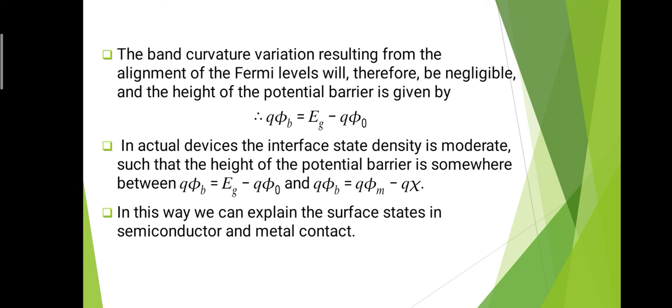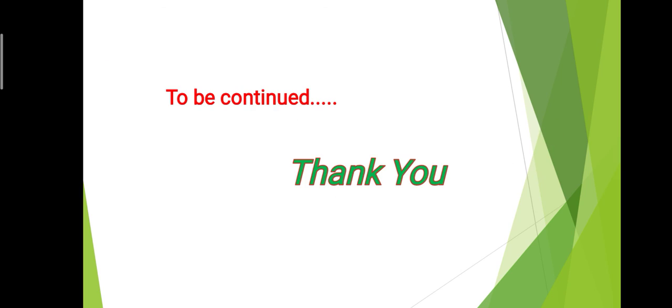So in this way we can explain the surface states in the semiconductor and metal contact. In this way we have studied the interface traps or interface states at the metal semiconductor contact. Up to this we have covered the ideal condition and the surface states at the metal semiconductor contact.